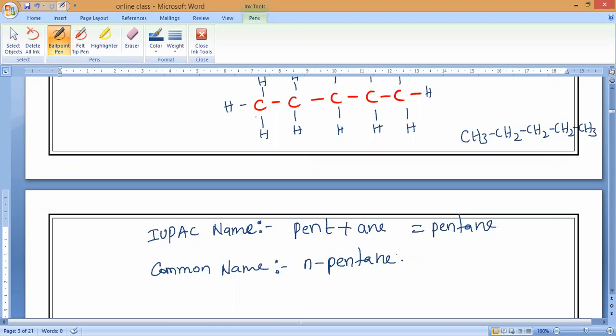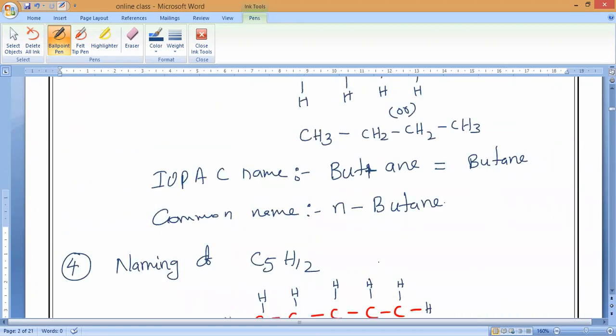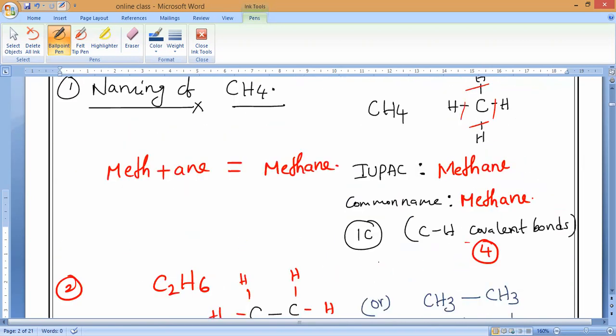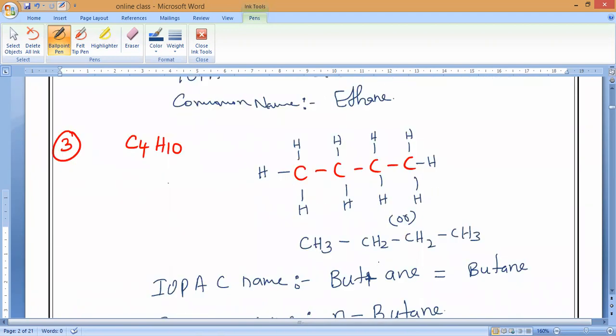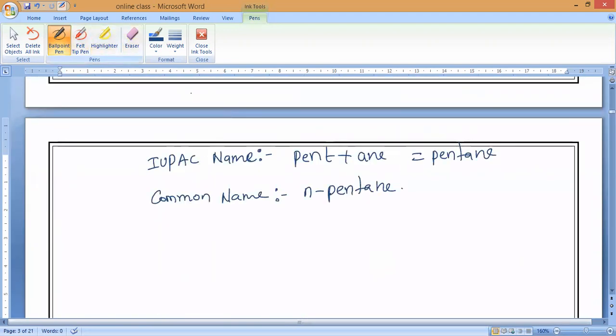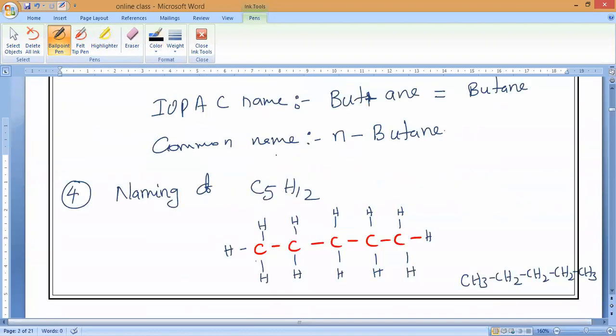Yes, sir. Now till here you notice, I have told you 4 examples, but in every example we have done only a straight chain or branched chain. Methane, ethane, propane, butane, all straight chain. Everything is straight chain only. Where have I taught you branched chain? Everything is straight chain only, correct? Clear, Karthikeyan? Yes or no? Yes, sir.